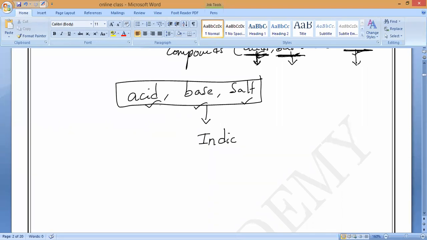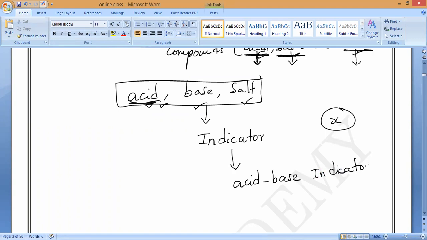Before we understand what acids and bases are, suppose I have given some X substance. I don't know whether it belongs to the acid family, base family, or salt family. If you want to know whether a substance is an acid or a base, we first need to know the meaning of a term called indicator. Just remember, this indicator is called an acid base indicator. What should we call it? Acid base indicator.